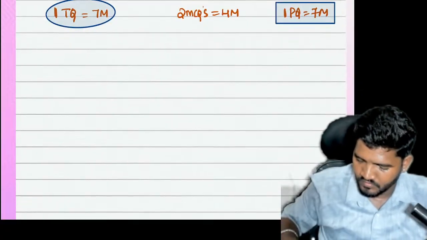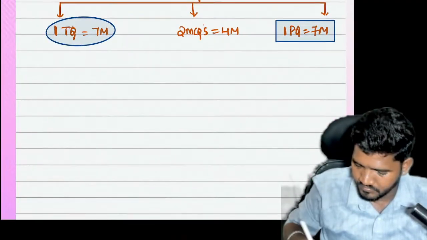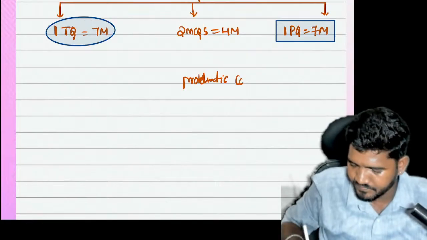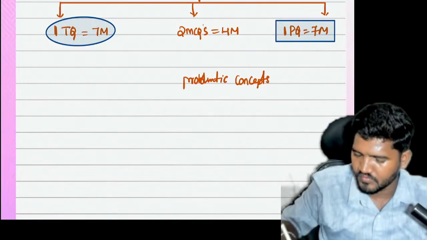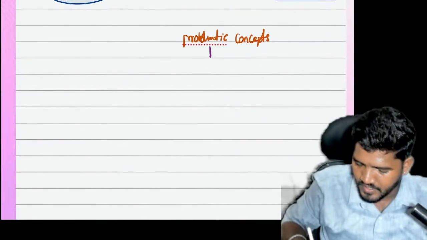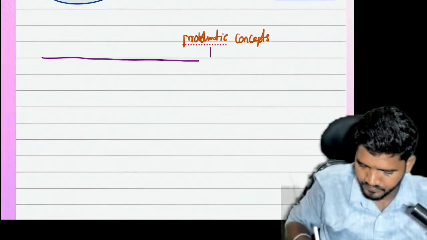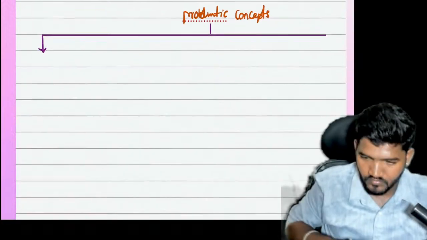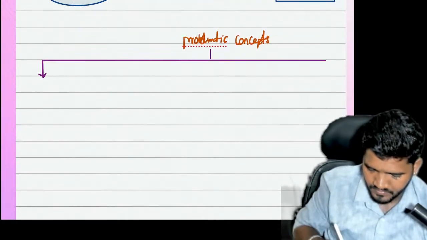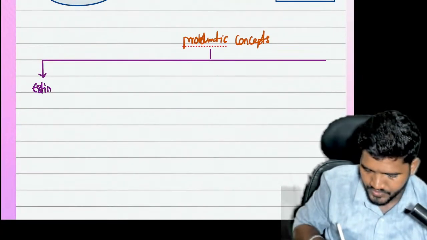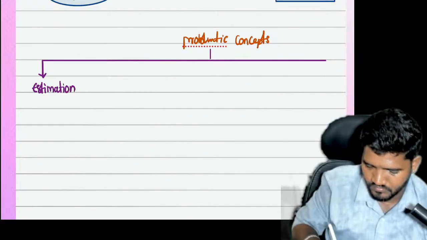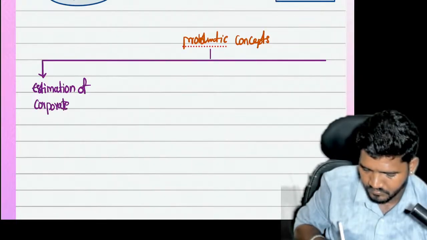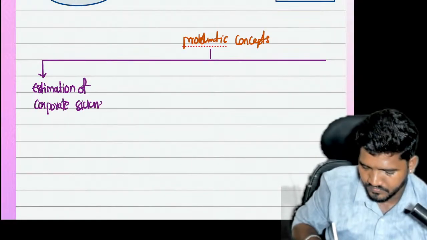Now, when it comes to problematic concepts, the first concept is estimation of corporate sickness.